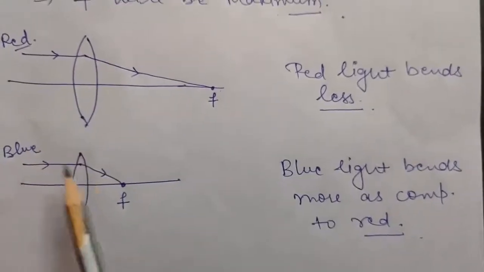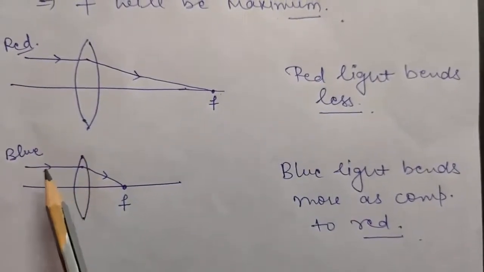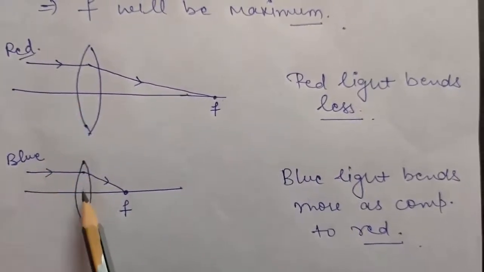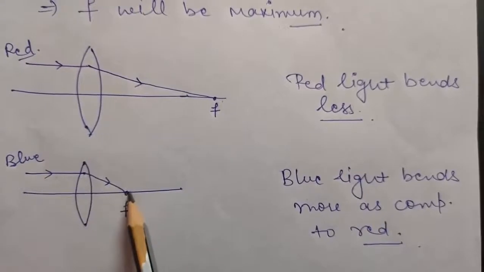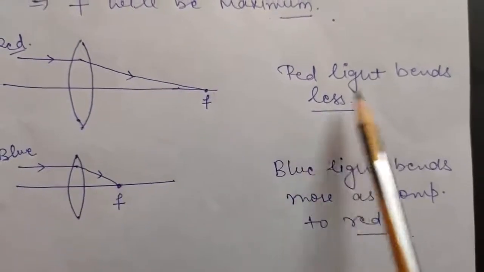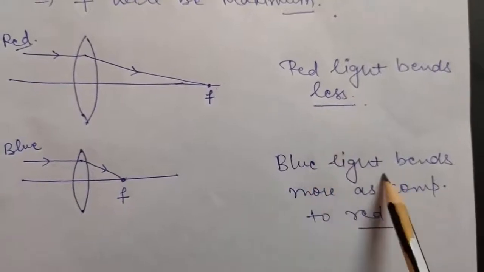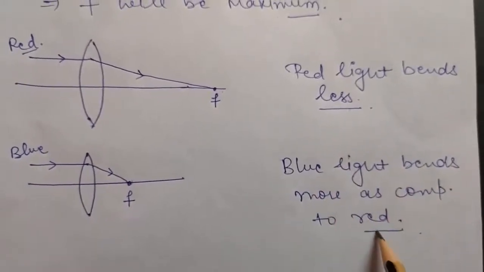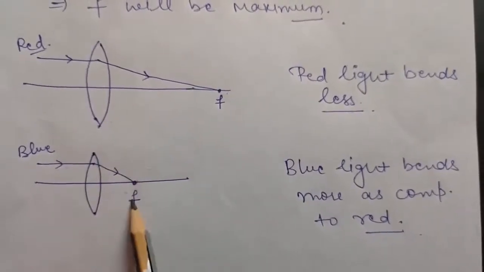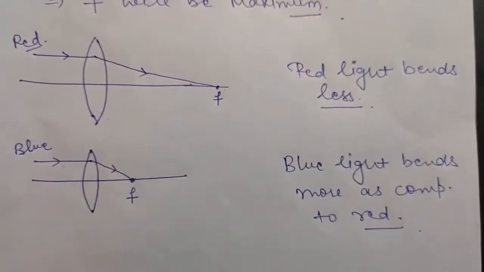But if blue light is there, because the wavelength of blue light is less as compared to red, the focal length of this lens will be small and therefore it will bend more. So you can say red light will bend less and blue light will bend more as compared to the red one. So focal length will be maximum for red color and it will be less for the blue color. Okay.